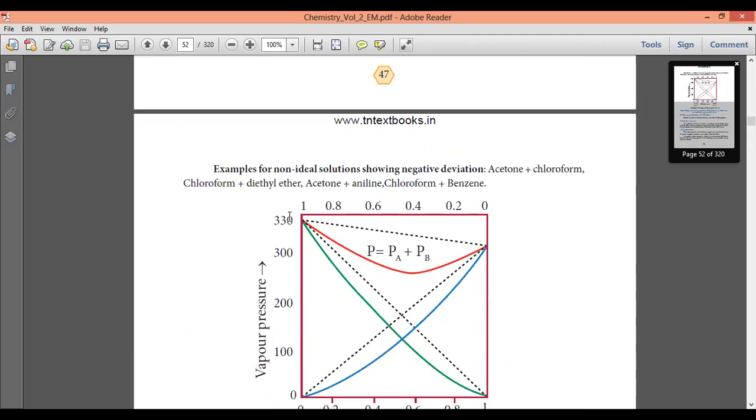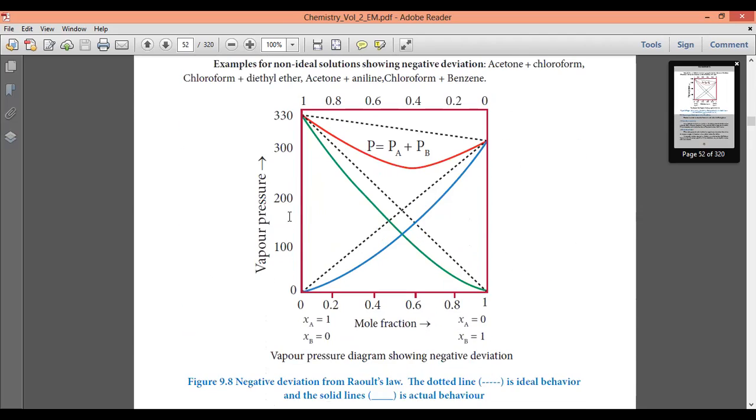Now if we take a negative deviation, here the examples are simply acetone and chloroform, chloroform and diethyl ether, acetone and aniline, then chloroform and benzene. We have to take some formula, and along with that, when we plot its value, it gets deviated in the negative form.